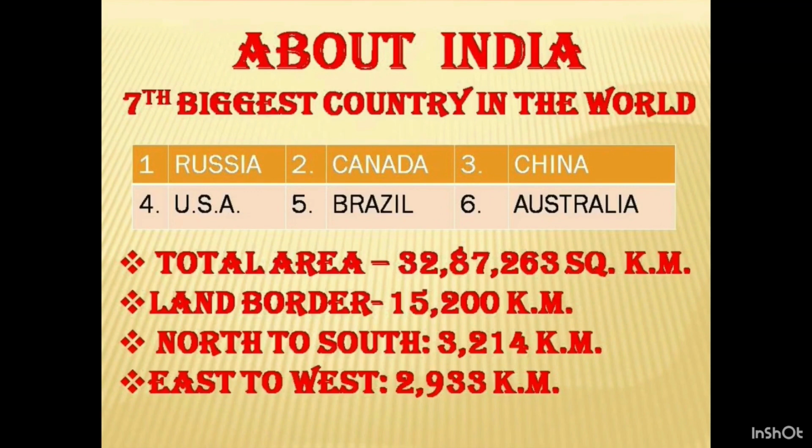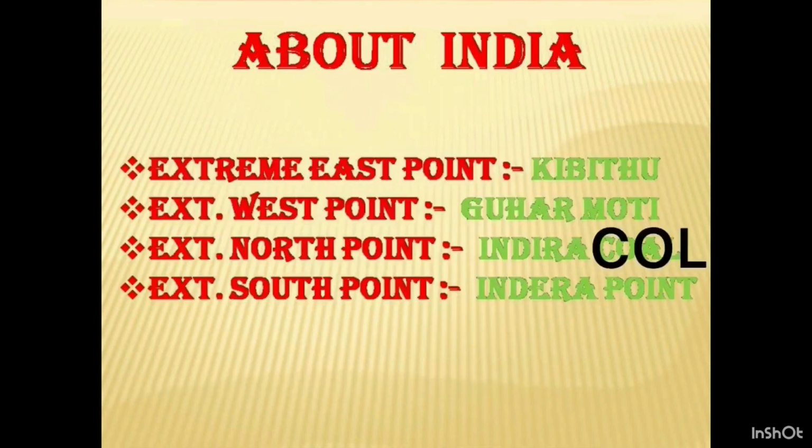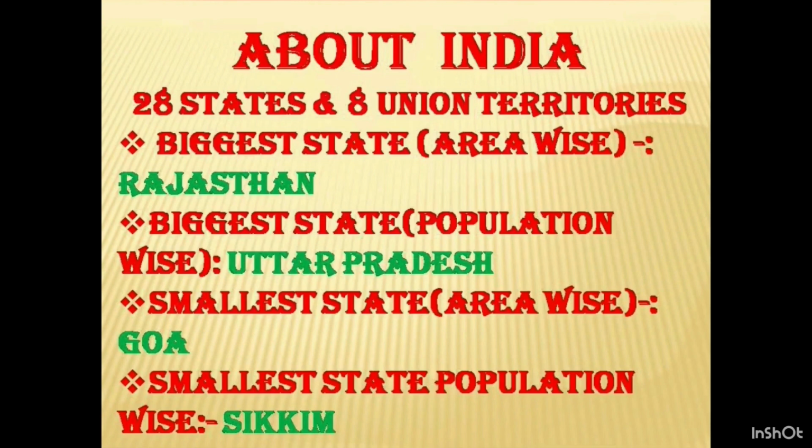North to south 3,214 kilometers. East to west 2,933 kilometers. About extreme points, the extreme east point is Kibithu, the extreme west point is Guhar Moti, the extreme northern point is Indira Col, and the extreme south point is Indira Point. There are 28 states and 8 union territories in India.